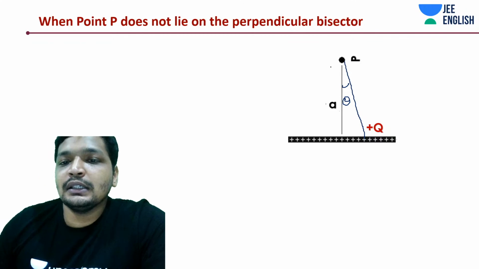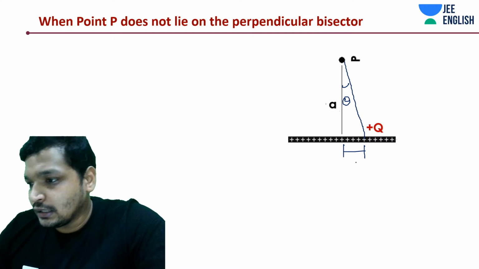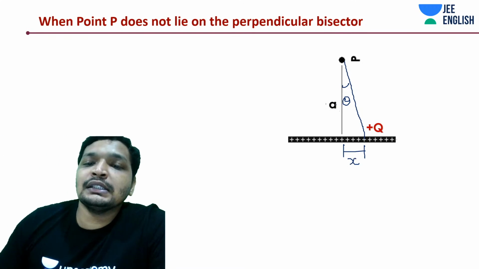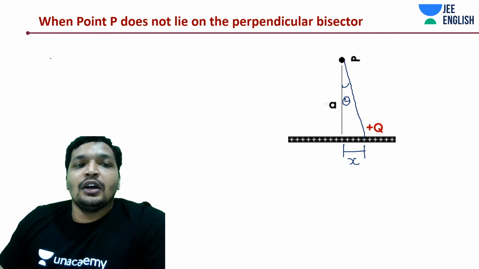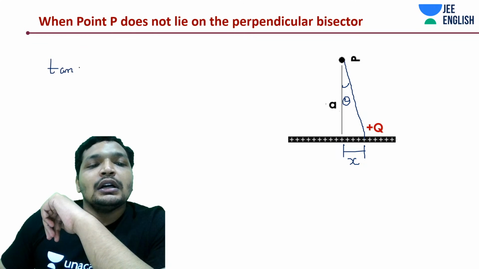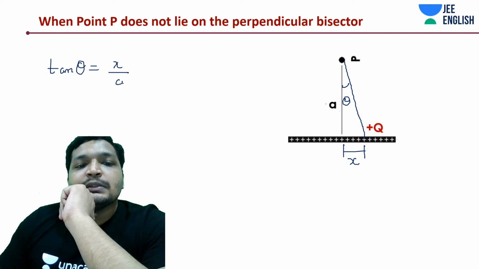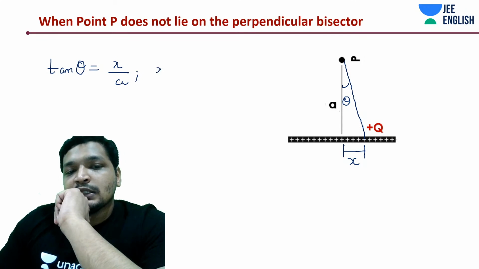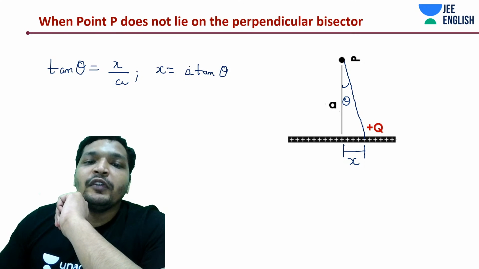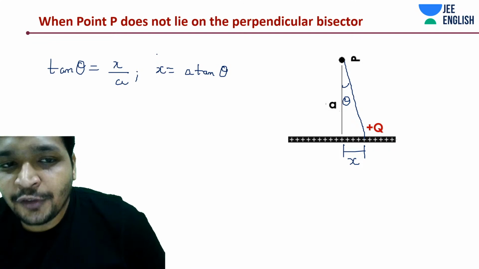So we have taken a case where this is theta, this is x, and this is a. Now the thing is, tan theta is equal to x by a. Same mathematical manipulation, students. If you didn't understand it, it's tough, but if you remember it and understand it, it's easy.